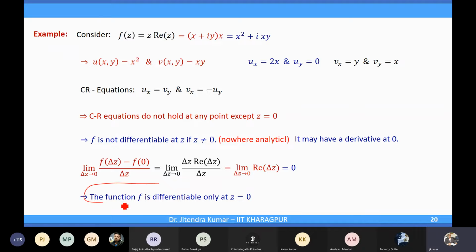Okay, so the function is differentiable only at z equal to 0. We can make such a statement, but I don't see any example where you can say that it is analytic only at this point, because that cannot happen, because analyticity itself is differentiability at that point and also in the neighborhood. So you always have a region where the function will be analytic in that case.